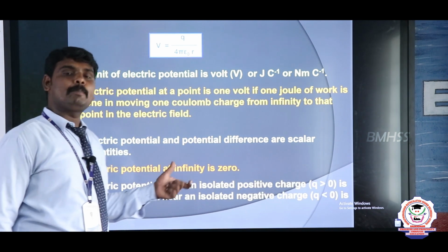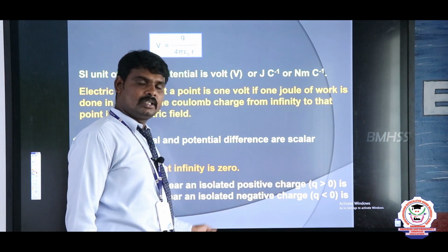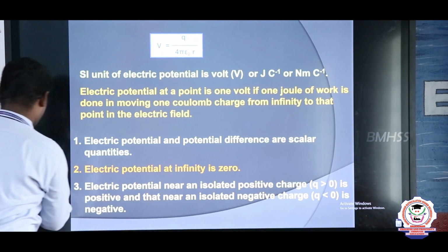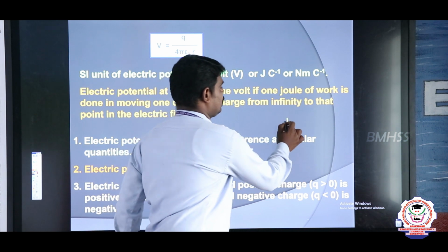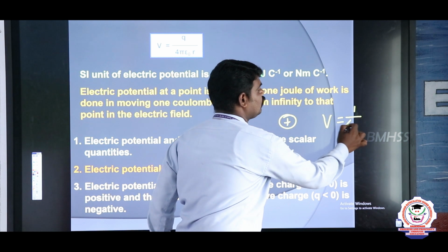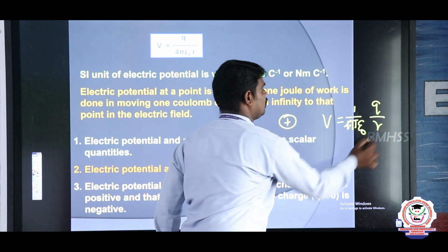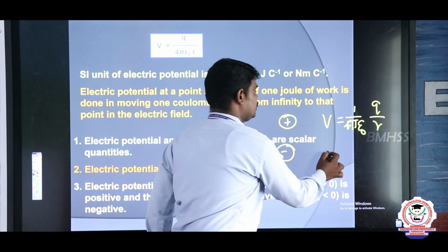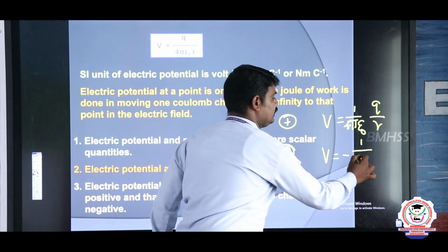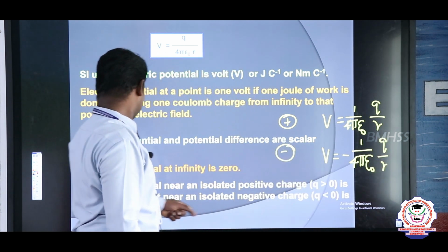Next, if I take a positive charge, the potential will be positive. If I take a negative charge, the potential will be negative. Which means for a positive charge, V is equal to 1 by 4 pi epsilon naught Q by R. For a negative charge, V is equal to minus 1 by 4 pi epsilon naught Q by R. This is the third point.